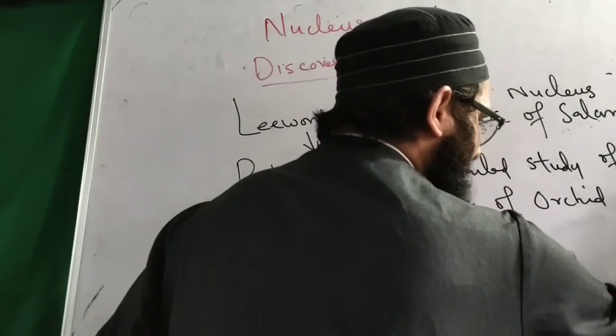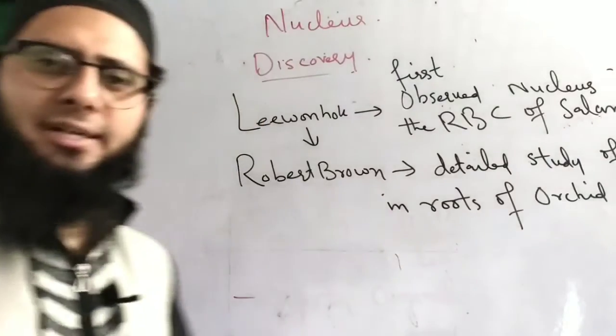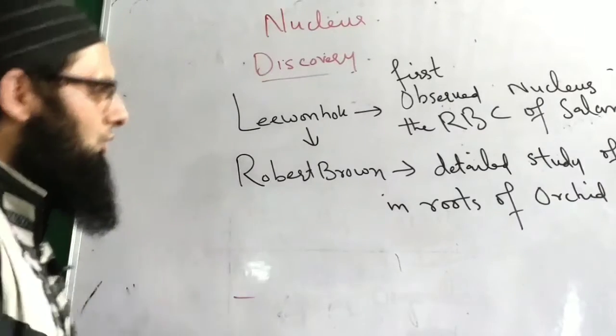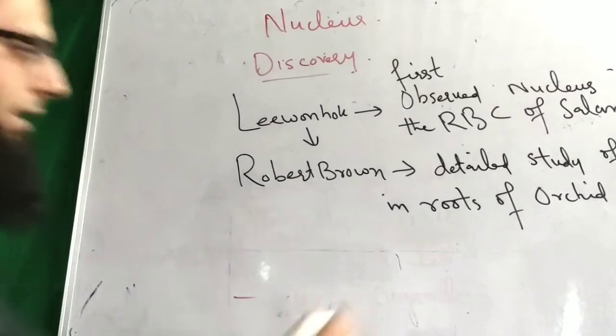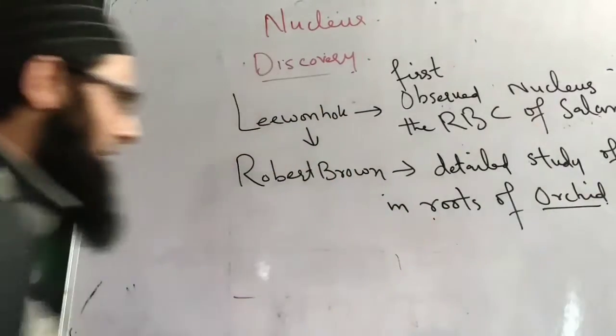These are flowering plants. And the credit of the discovery of the nucleus goes to Robert Brown because he made a detailed study of the nucleus in the roots of this flowering plant.